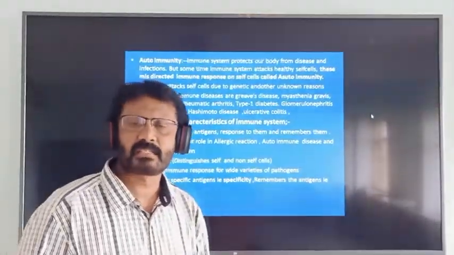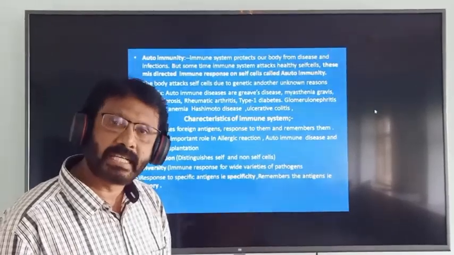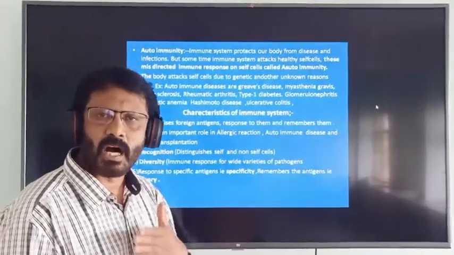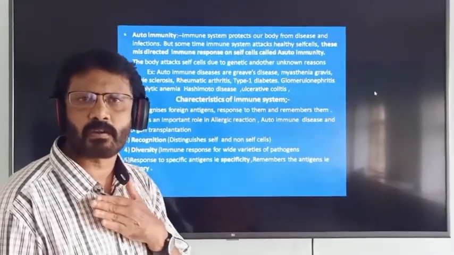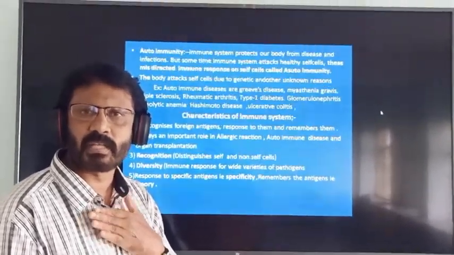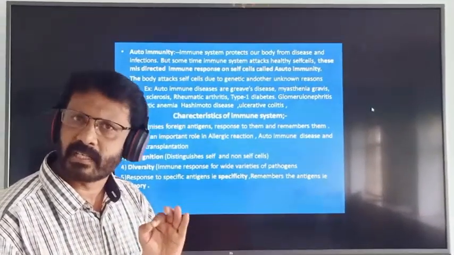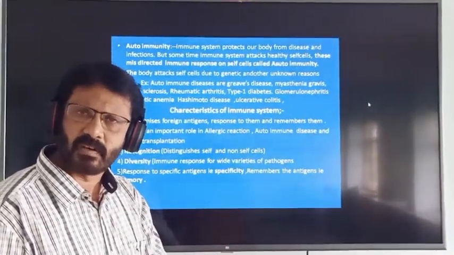Next one is autoimmunity. As you all know, our immune system protects our body from the attack of pathogenic microorganisms. That is the function of our immune system.